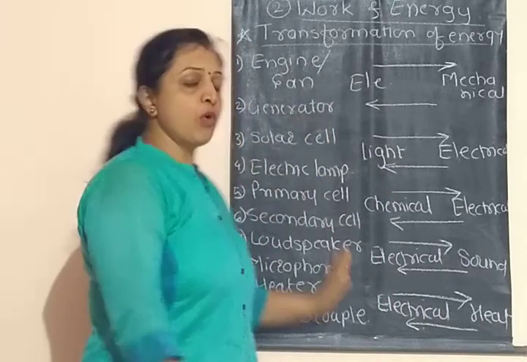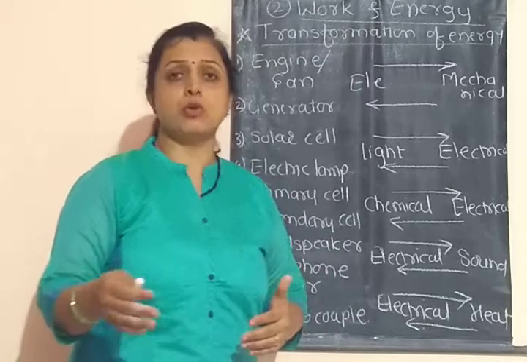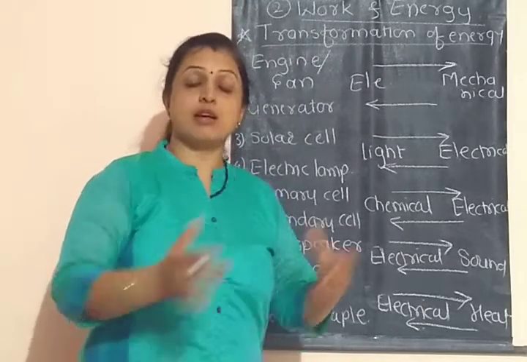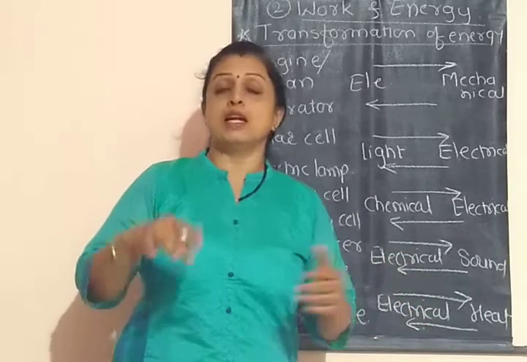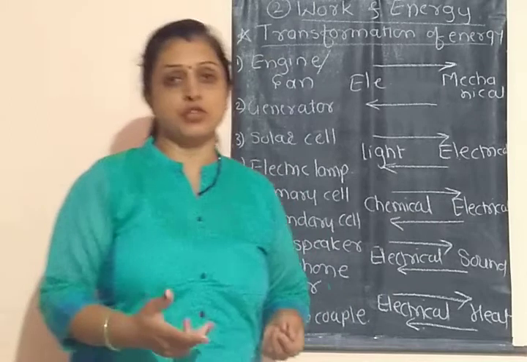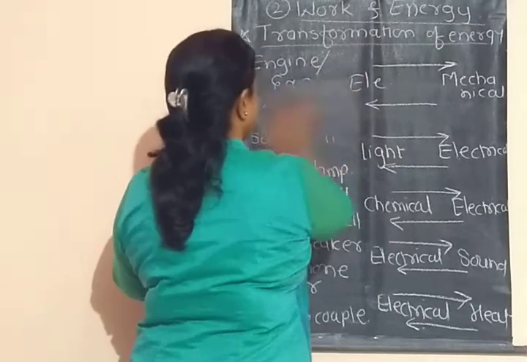So you can see from all these examples that energies are converted from one form to another, but we can't create energy or destroy it. Depending on that, the next topic we have to study is the law of conservation of energy. So now let's see what that law is.